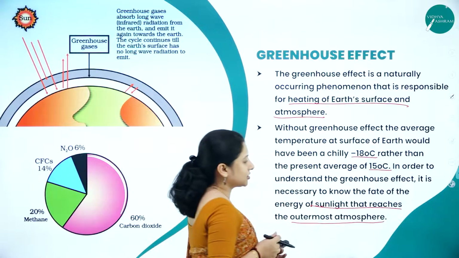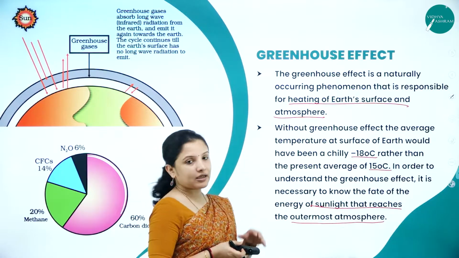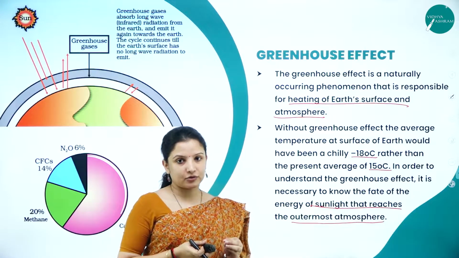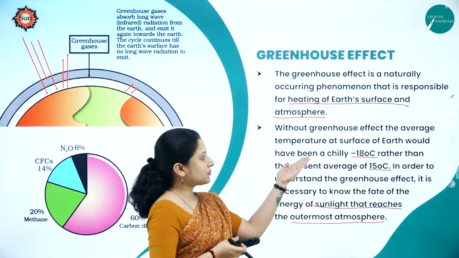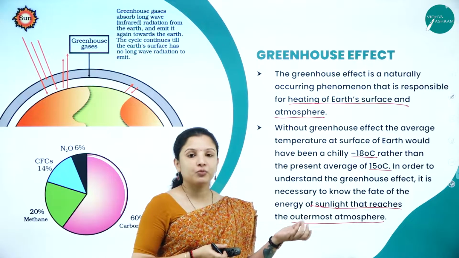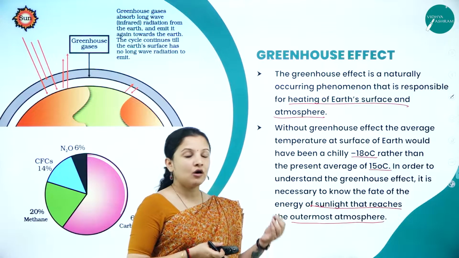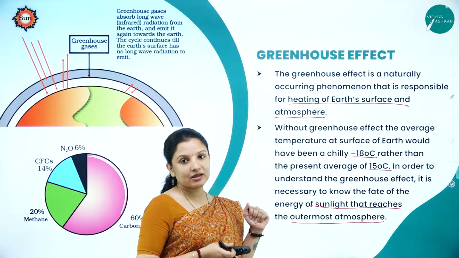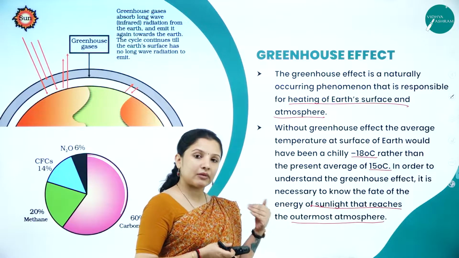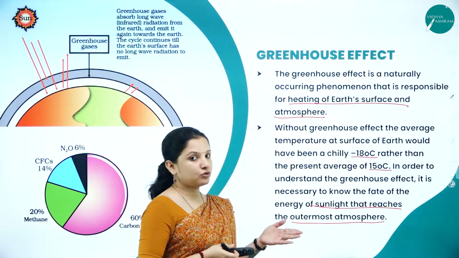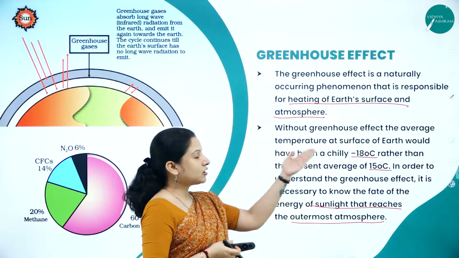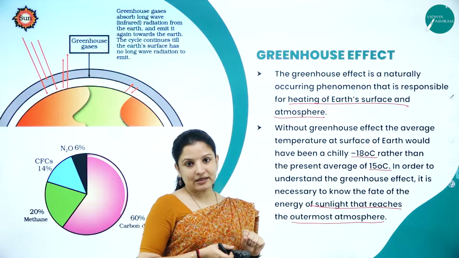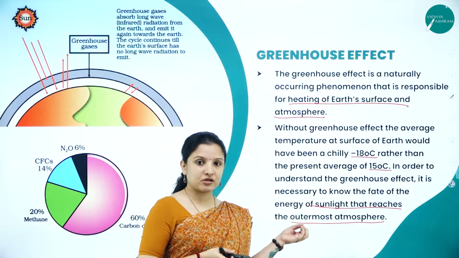So what happens here with the greenhouse gases? The greenhouse effect is actually good for maintaining the temperature of the atmosphere. If the greenhouse gases were not there, or the greenhouse effect was not there, then the Earth's temperature would be minus 18 degrees centigrade. But can we survive at minus 18 degrees centigrade throughout? No, not possible, right? But because of the greenhouse effect, the Earth's temperature is maintained at 15 degrees centigrade. So, thanks to the greenhouse effect, which is a natural process.